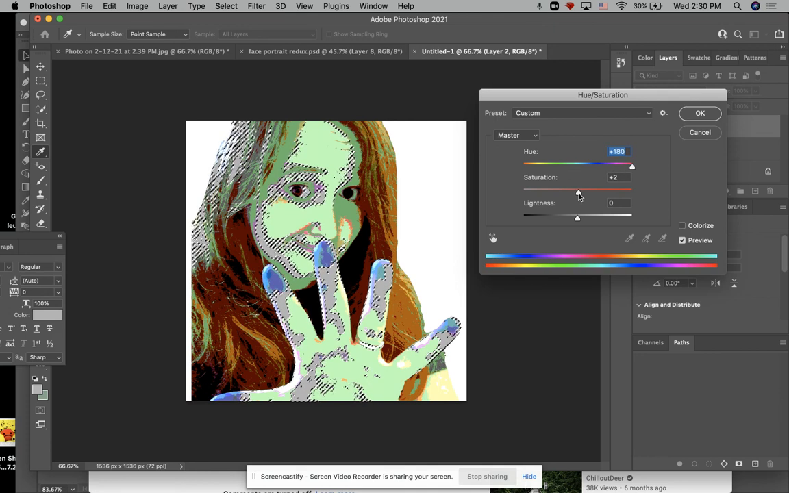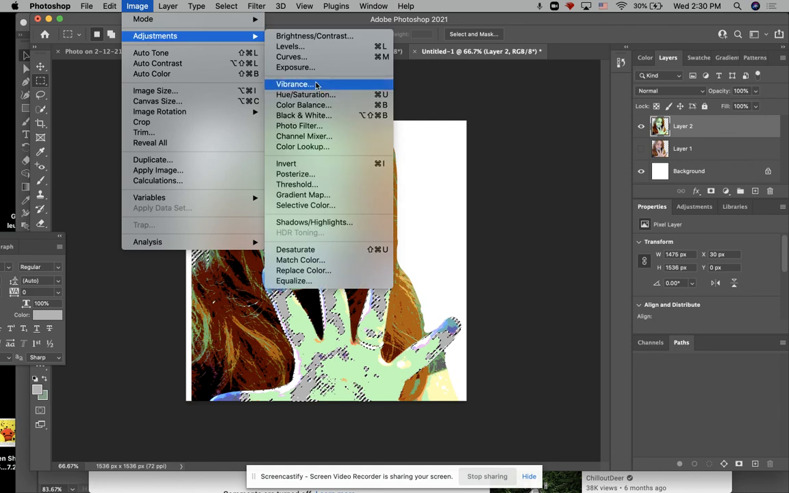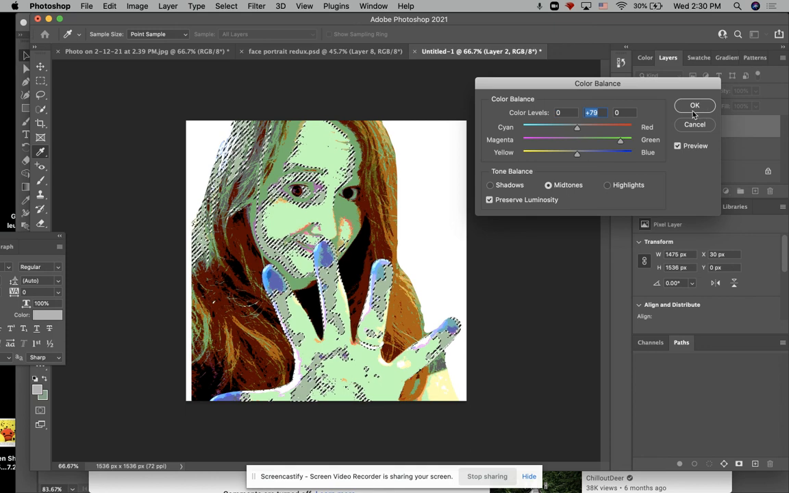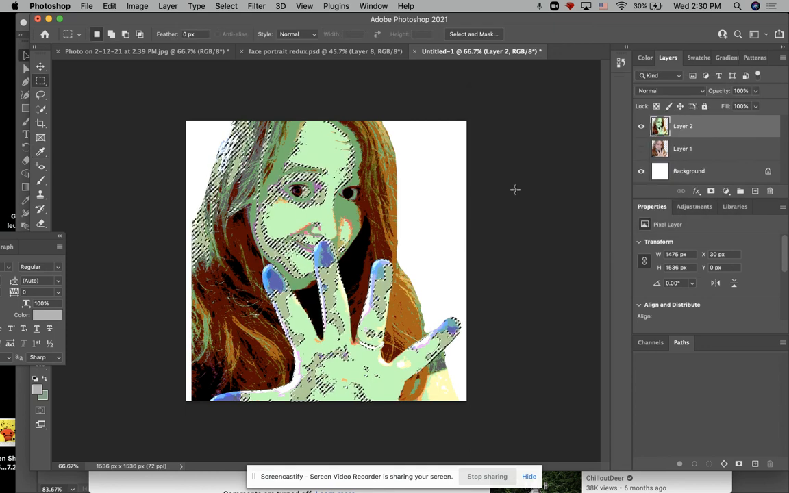Now this is awfully gray, so I'm going to pump up the saturation and the lightness on this and see if I can get something a little more. Here's where you may need to play with the color balance. I really want more green in this, so I'm going to pump up the green. There we go. Maybe a little more yellow too. And I would keep going and going.